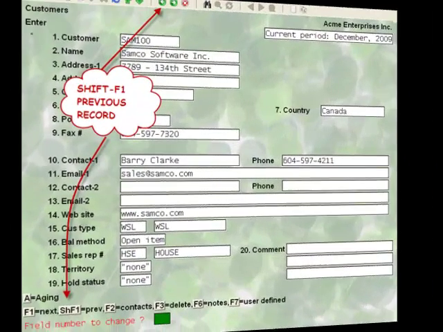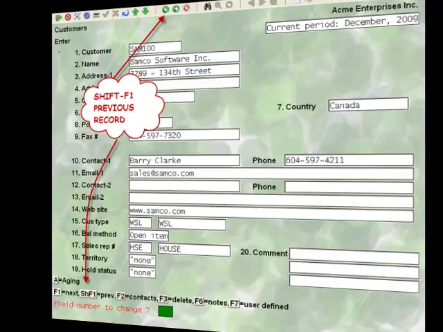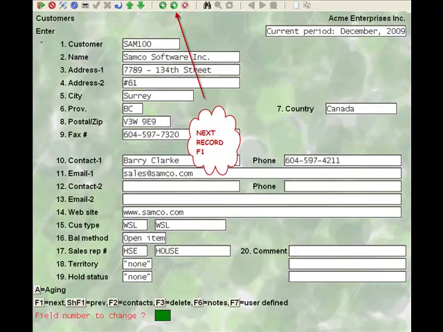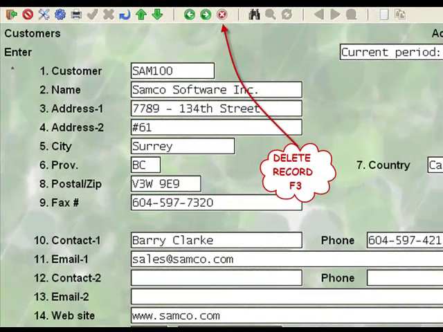When you are in a screen that allows for scrolling through the records, for example, the customer records, you can click on the left-handed arrow for the previous customer, or click on the Shift F1 button at the bottom of the screen, or of course press Shift F1 from the keyboard. The right-handed arrow gives the next record, the same as F1. The small X will delete the record, of course with all the cautionary prompts, the same as if you pressed F3.